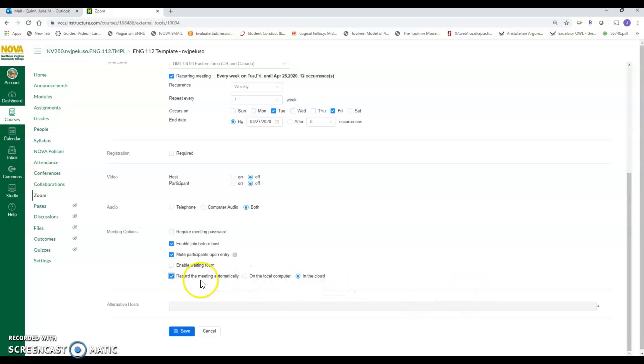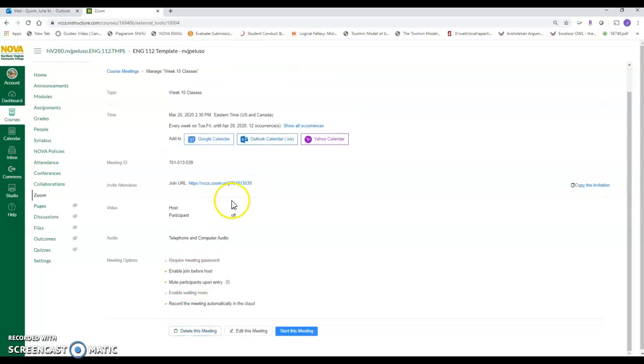The first class, students figuring out their software, people behind them talking, dogs barking, all of that happens. And of course, record the meeting automatically in the cloud, and then you can provide that link to your students when you're done. So if they can't be there live because of a conflict with another sibling who's also trying to do classwork, they can still go back and watch it, right? So I think these are really good settings.